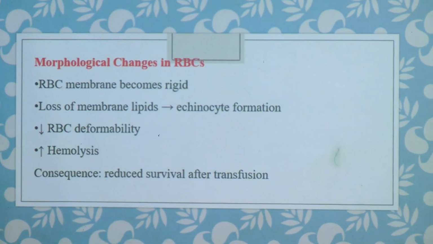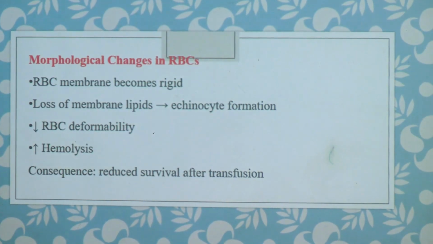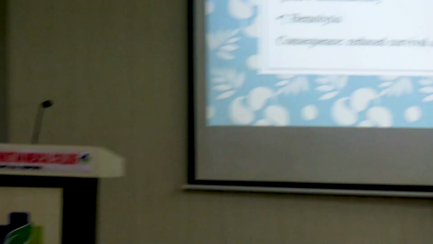Reduced RBC deformability. In a normal situation, RBCs are expected to deform a bit according to the need of the vessels. But in stored blood, this capacity of the RBC will reduce. Increased chances of hemolysis, and the consequence of all these changes will be reduced survival. The RBC that was supposed to be viable for, let's say, 21 days, maybe after 10 or 12 days will lose its efficiency.